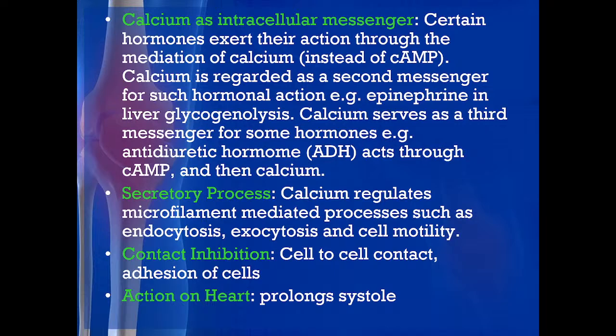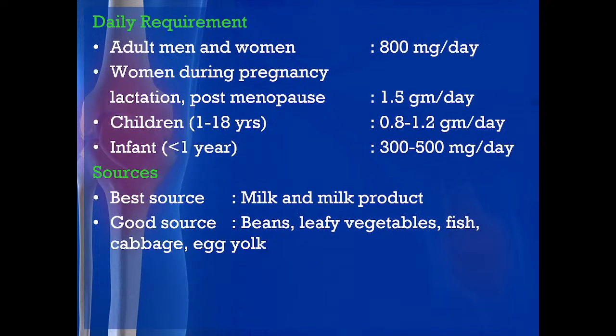Then secretory processes: calcium regulates microfilament mediated processes such as endocytosis, exocytosis and cell motility. Okay. This is the secretory process. And contact inhibition, cell to cell contact and adhesion of cells, is also mediated by the calcium. And action on the heart: if the calcium level is high, it can cause prolonged systole. Okay. That is the action on the heart. So, these are the various functions of calcium.